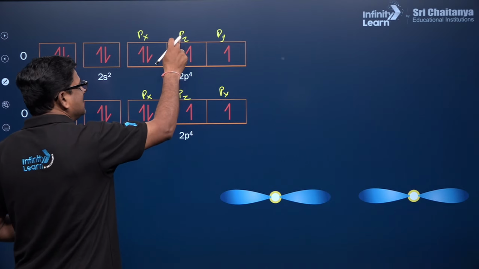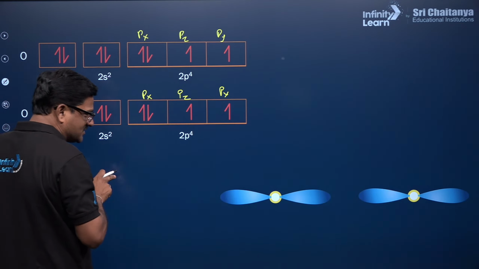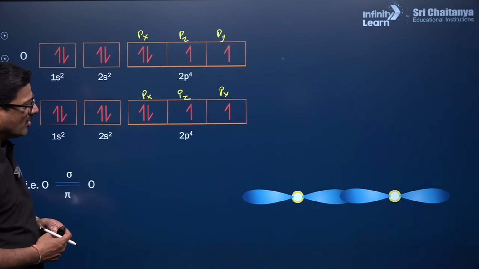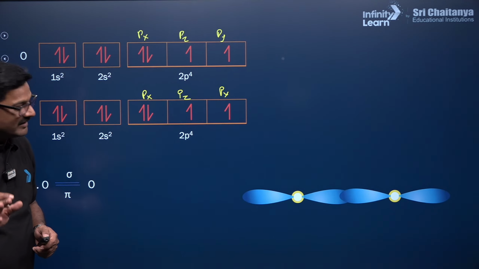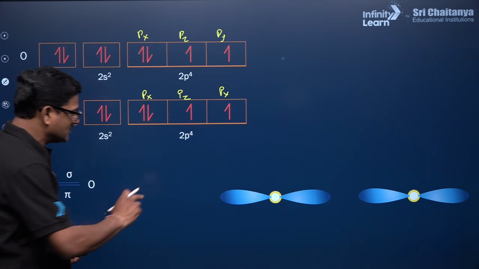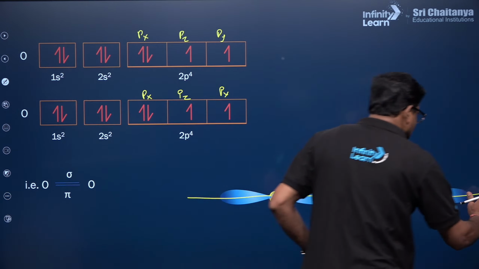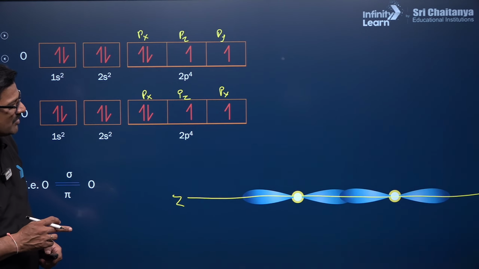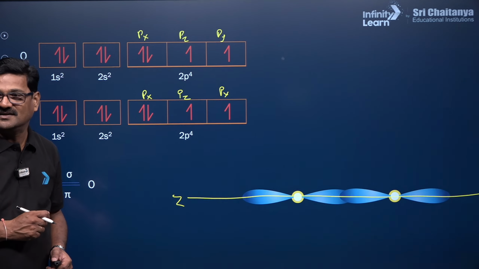So what happened? The pz orbital, first, it is the z axis. Two orbitals are going to combine and form a bond like this. Are you getting it or not? So the pz orbitals are going to form a bond. So this is the z axis, and along this z axis they are going to combine and form a sigma bond first.